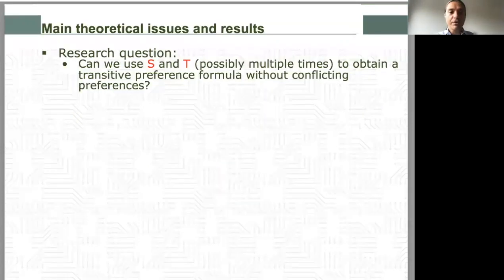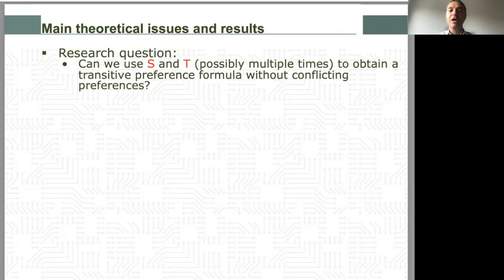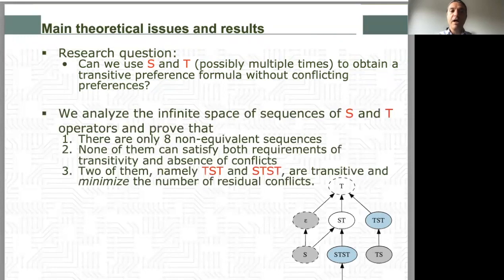The main research question we tackle is whether we can apply these operators in any order and possibly with repetitions to obtain a formula that amounts to a transitive preference relation without incurring any conflicts. Surprisingly, out of the infinitely many possible sequences containing both operators, there are only 8 distinct non-equivalent sequences, and none of them satisfies both transitivity and absence of conflicts at the same time.